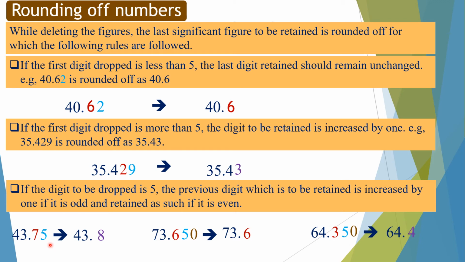In 64.350 dropping digit is 5 and retained digit is 3. Because 3 is odd number, so it is increased by 1 and we get 64.4. In 73.650 dropping digit is 5 and retained digit is 6. Because 6 is even number, so it is unchanged, and 73.650 is rounded off as 73.6.